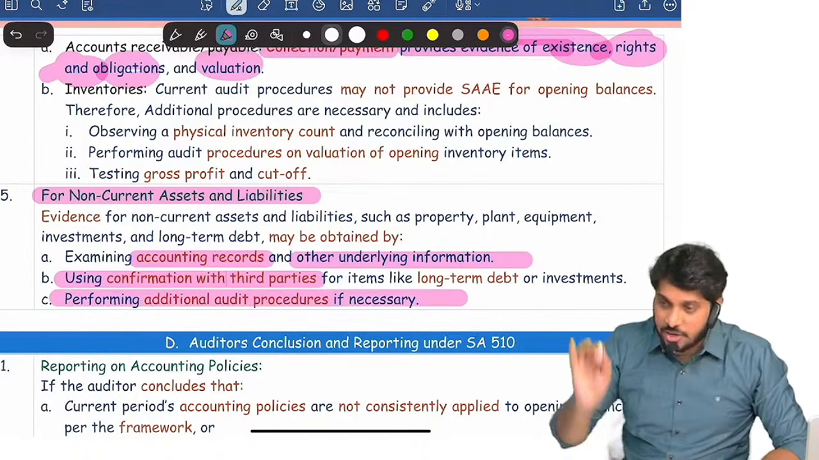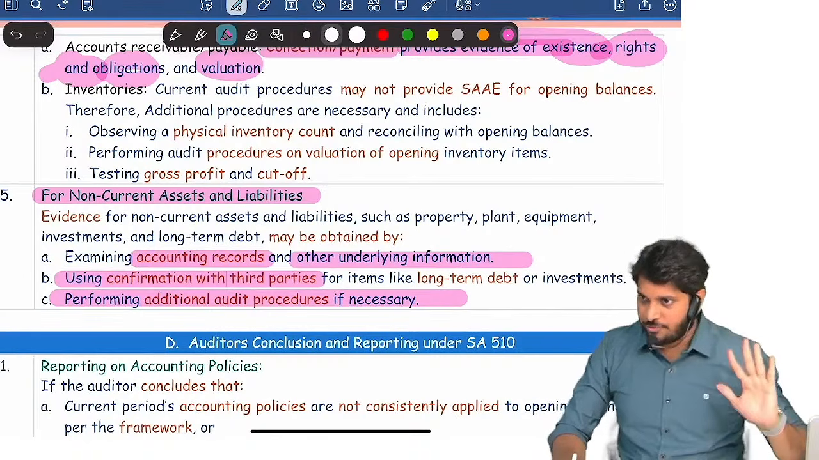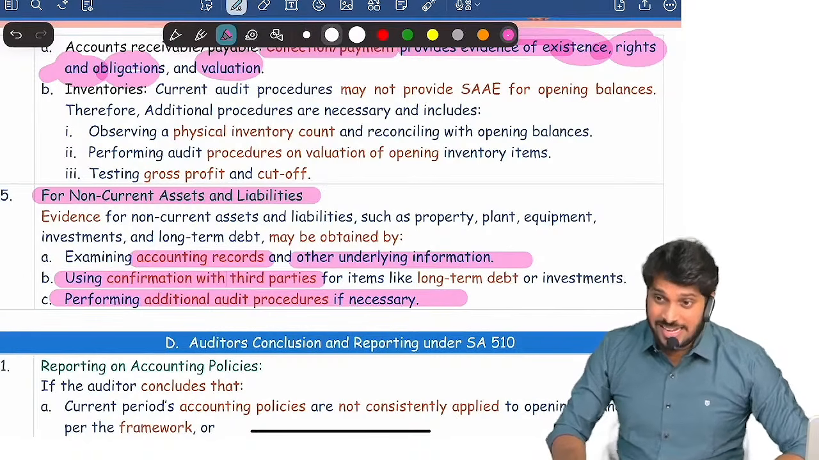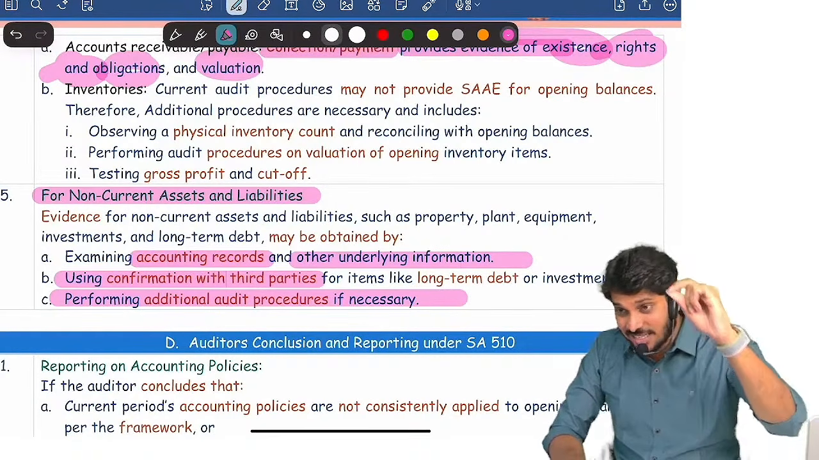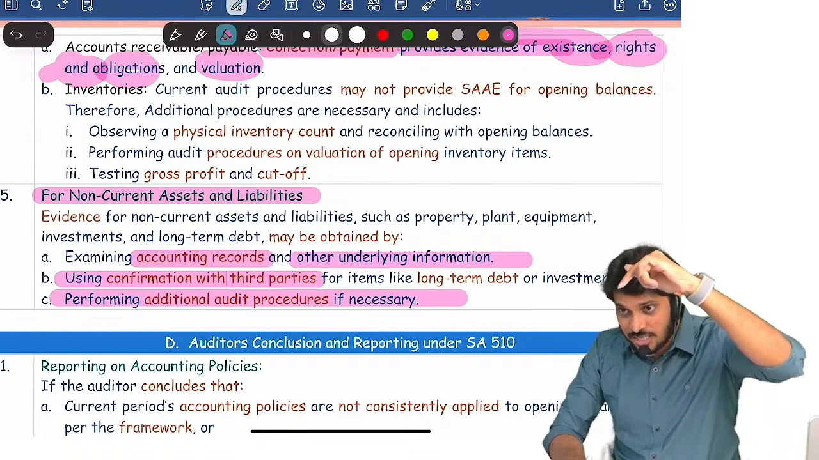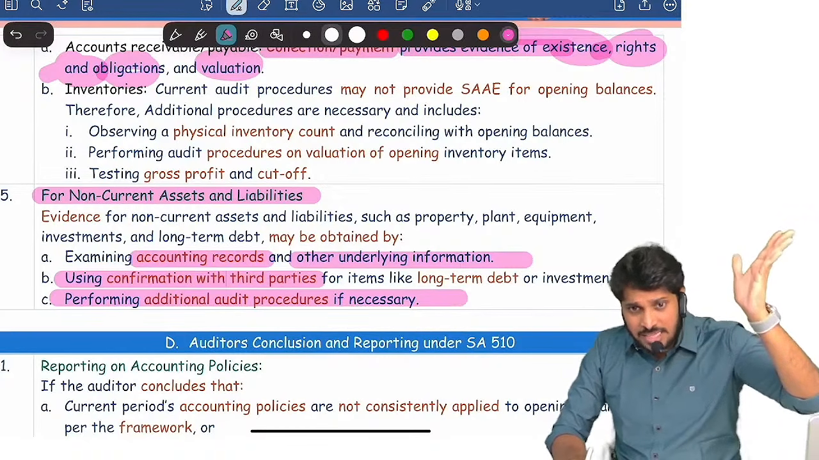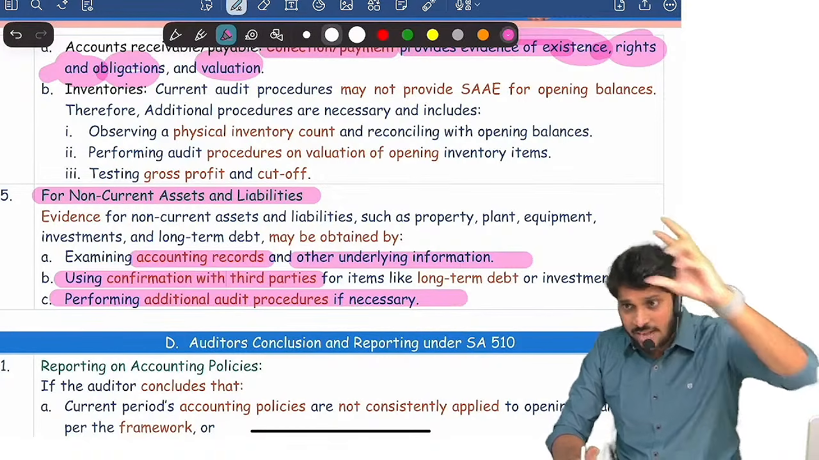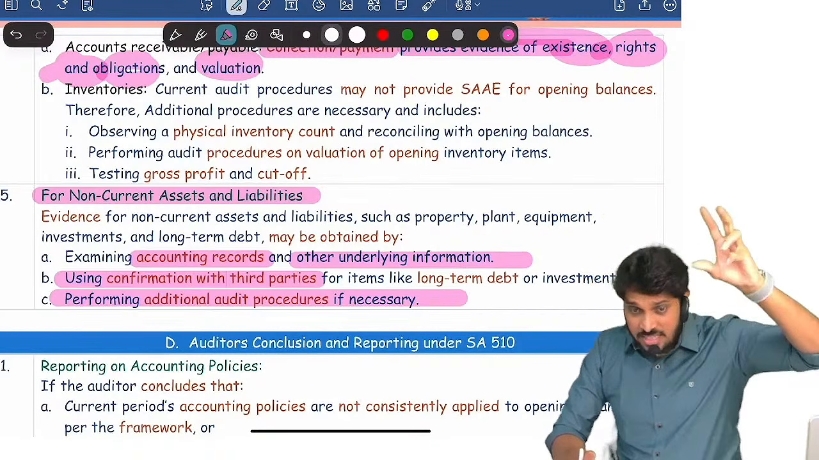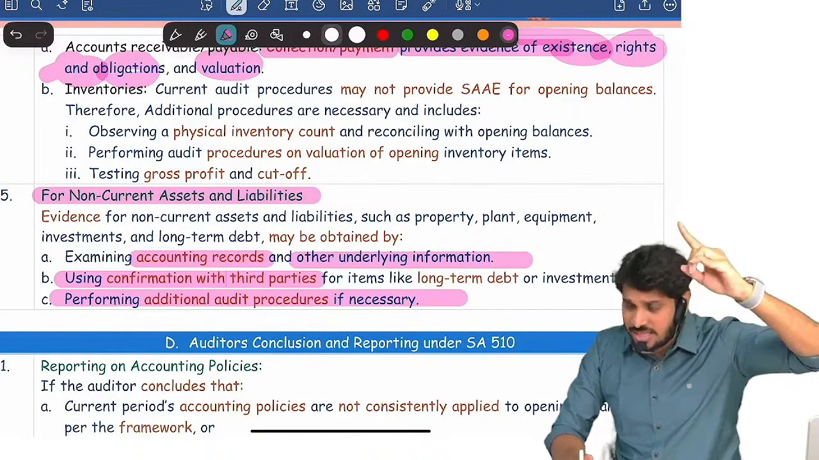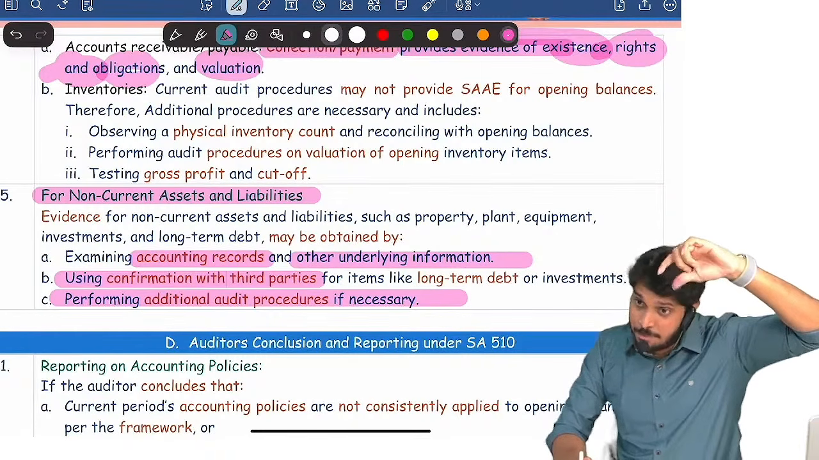And any other procedures, if necessary, you perform. This way, you can get evidence regarding non-current assets and liabilities by performing procedures in the current period. See, one procedure is, I will verify that last year's balance sheet values are carried forward correctly. I will compare with last year's signed balance sheet. That gives me evidence about whether the opening balance numbers are correct or not.